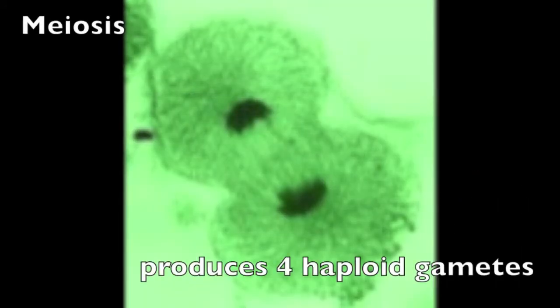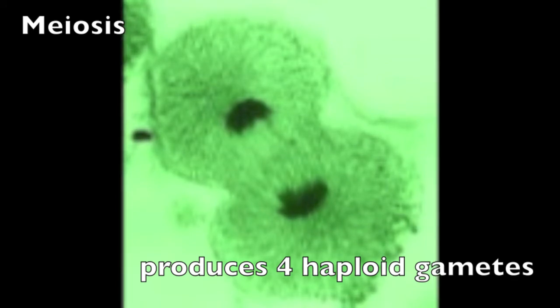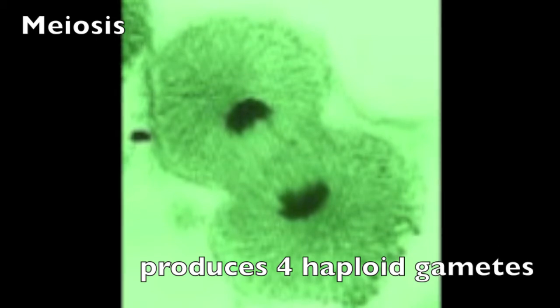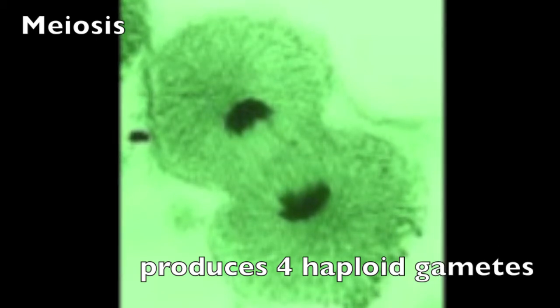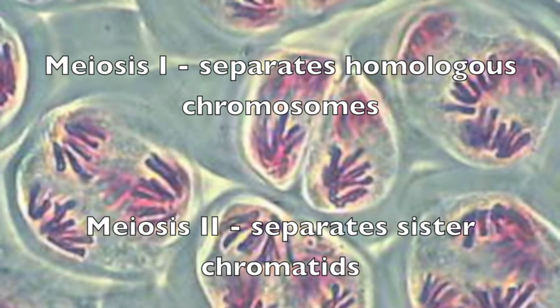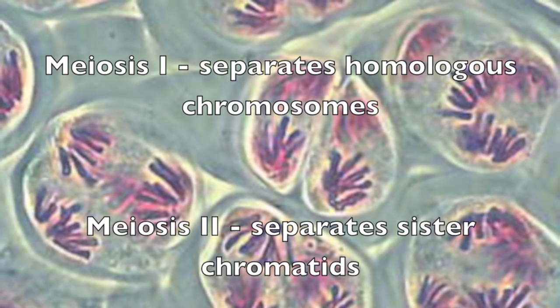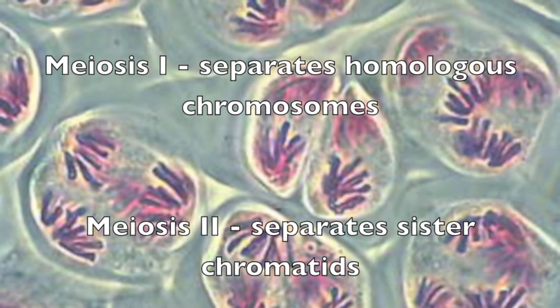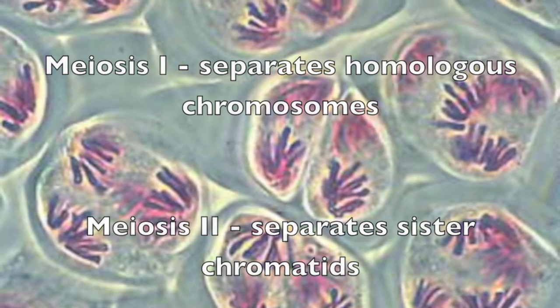Meiosis is the cell division in reproductive cells. It divides chromosomes of diploid germ cells in order to create 4 haploid gametes. Meiosis is important in creating genetic diversity among organisms. Like mitosis, meiosis is preceded by interphase. There are 2 stages of meiosis. The purpose of meiosis 1 is to separate homologous chromosomes, while meiosis 2 separates sister chromatids.